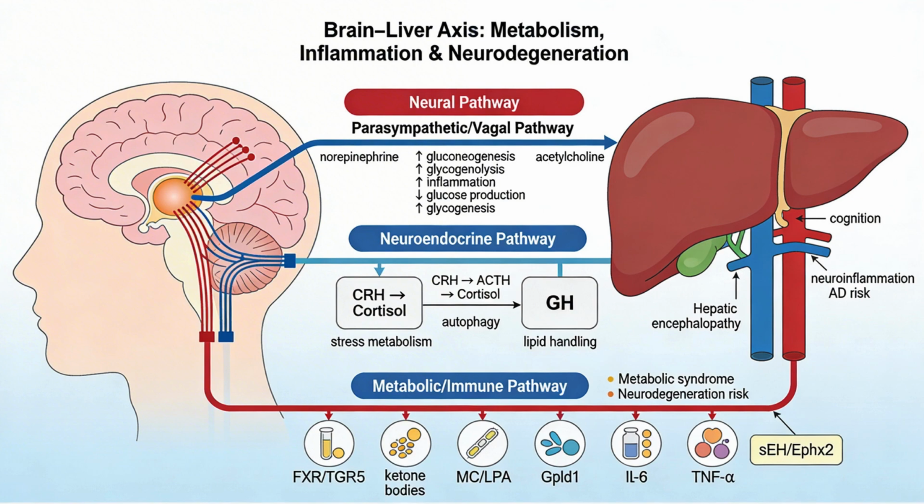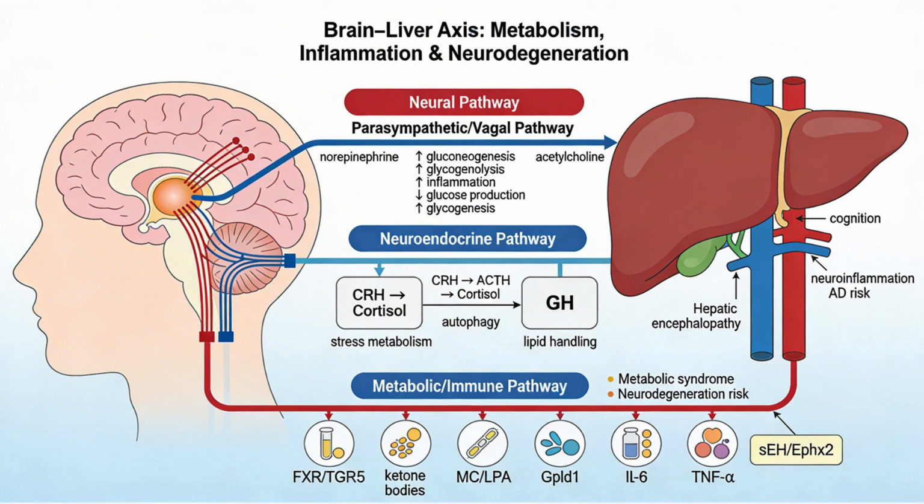Brainstem and hypothalamic circuits, including AGRP neurons, sense energy states and adjust hepatic autophagy and metabolic remodeling via stress hormones such as corticosterone. The liver sends signals back to the brain through bile acids, cholesterol, lysophospholipids like LPA, ketone bodies, and cytokines. Bile acids, for example, can modulate brain function directly or via gut-brain pathways, while hepatic soluble epoxide hydrolase activity influences amyloid metabolism and Alzheimer's disease pathogenesis in mouse models.